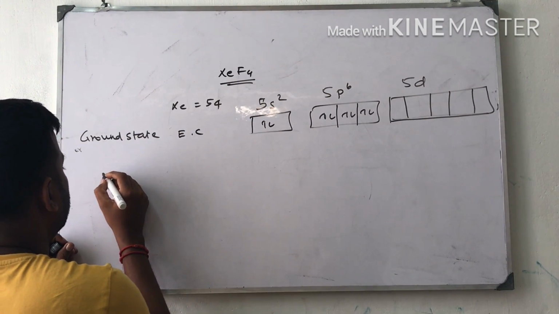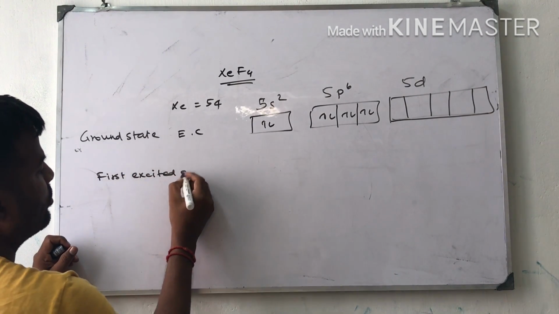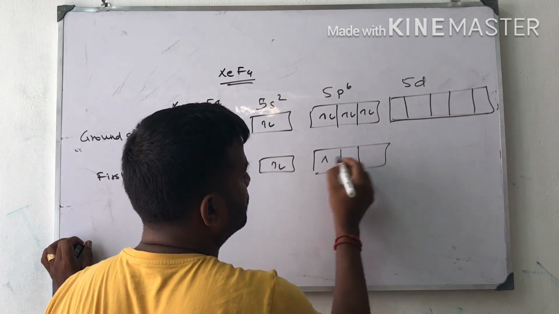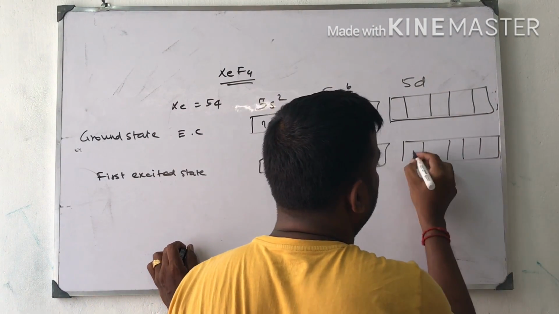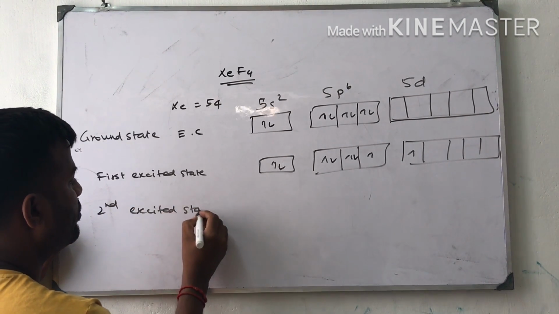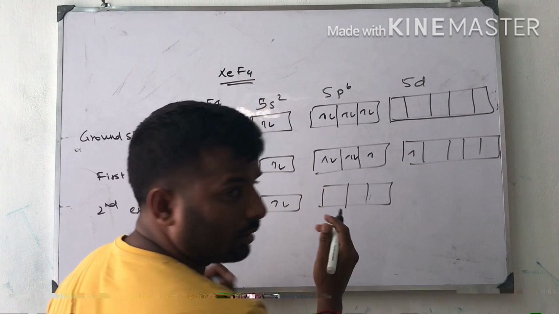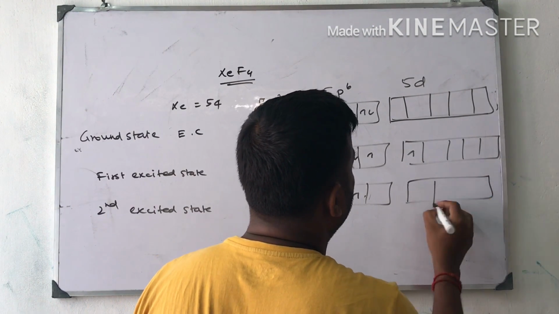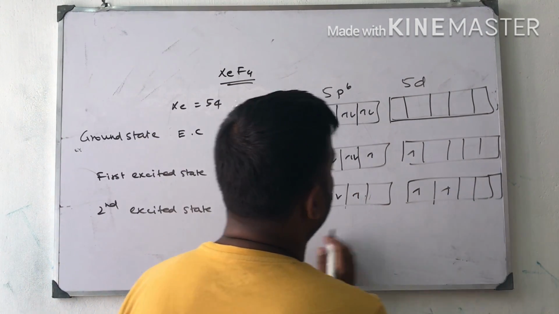Okay, for the excited state, this is the first excited state. One electron from the p orbital jumps to the d orbitals. So far two unpaired electrons are generated. Next, the second excited state: one more electron from the p orbitals is promoted to the d orbitals.